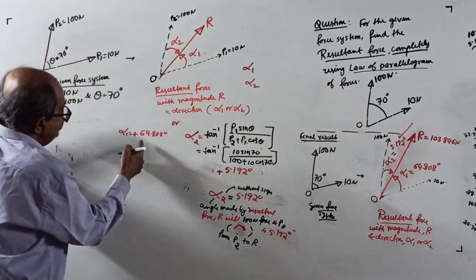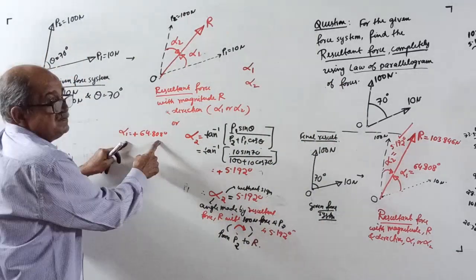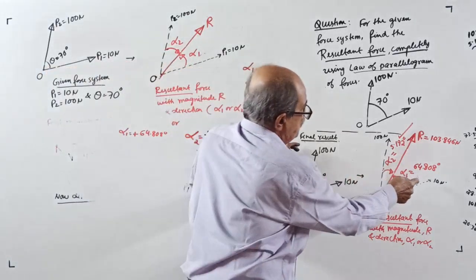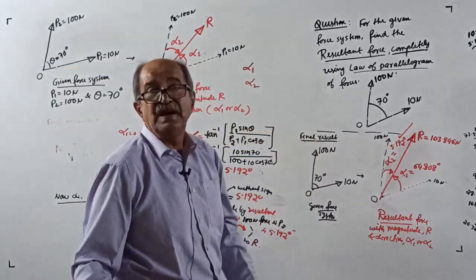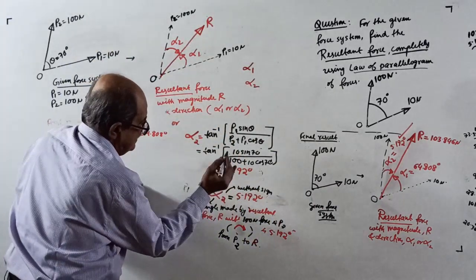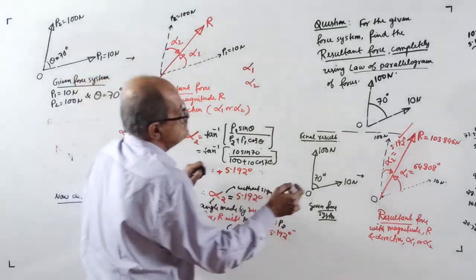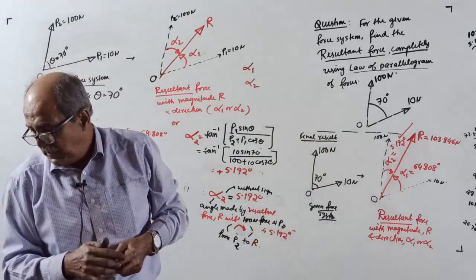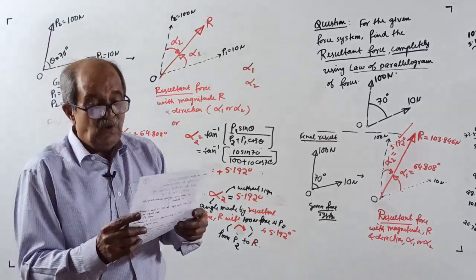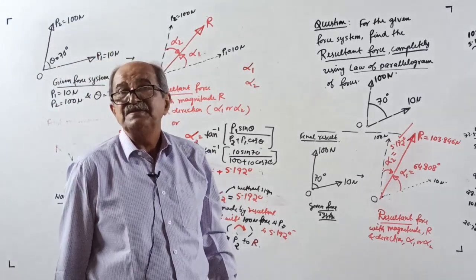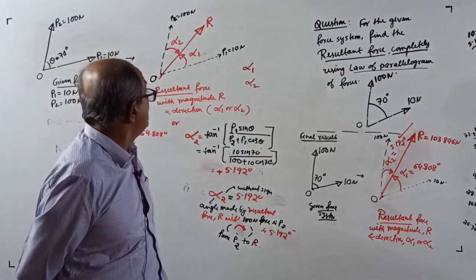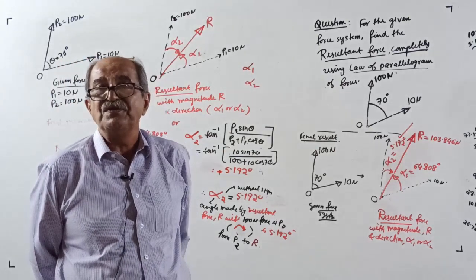Then I wrote, I got a positive sign. Then I told you the angle is anti-clockwise, with the force 10 Newton. In the notes, it is clearly given. And I got alpha 2 also plus, but then I told it is clockwise. Now I see what is in the notes, for your benefit. For alpha 1, I considered anti-clockwise. I got positive, so I marked anti-clockwise. For alpha 2, I got positive, but I marked clockwise.